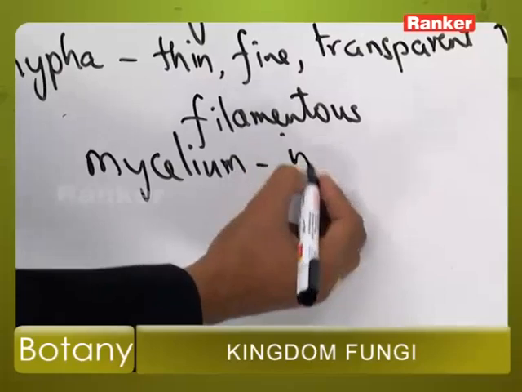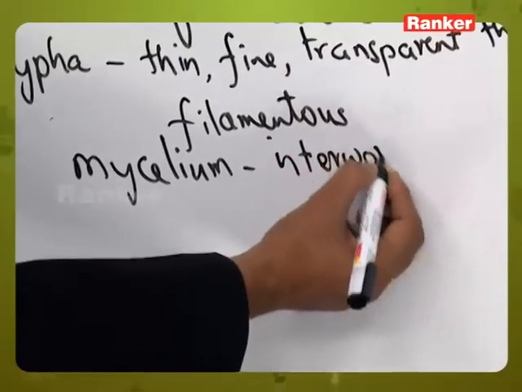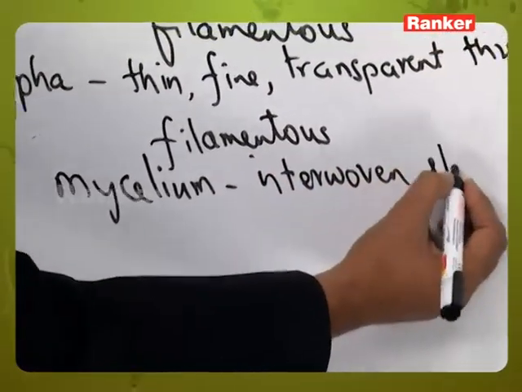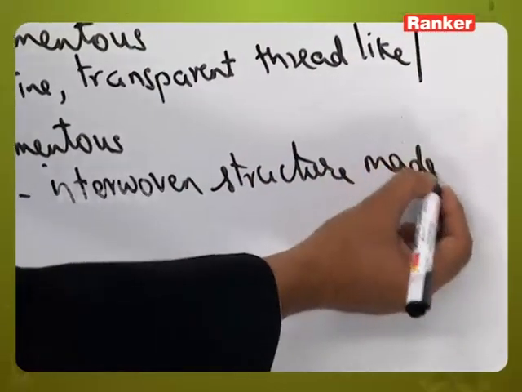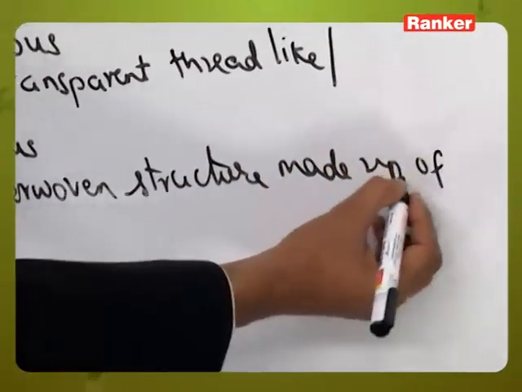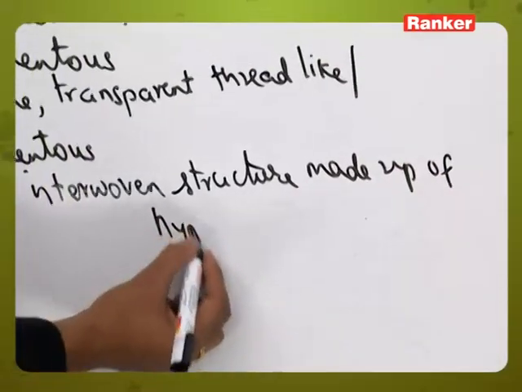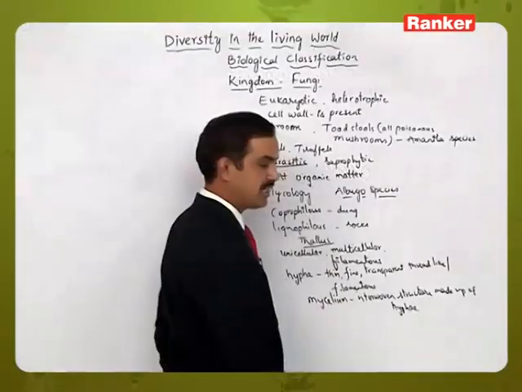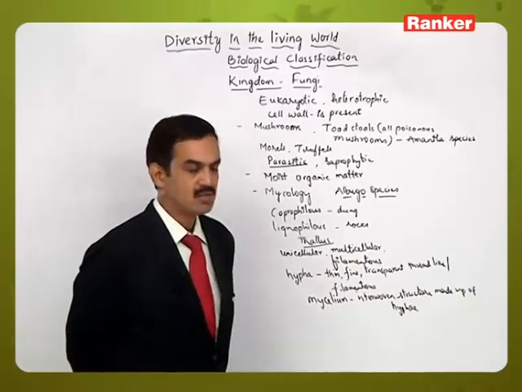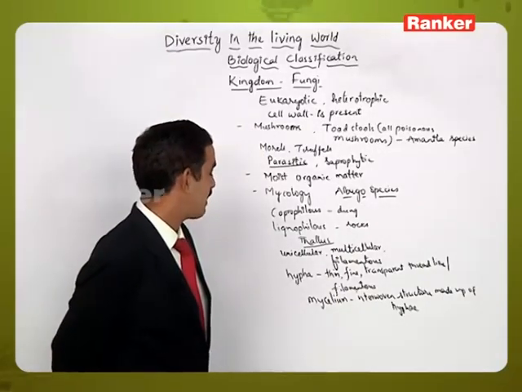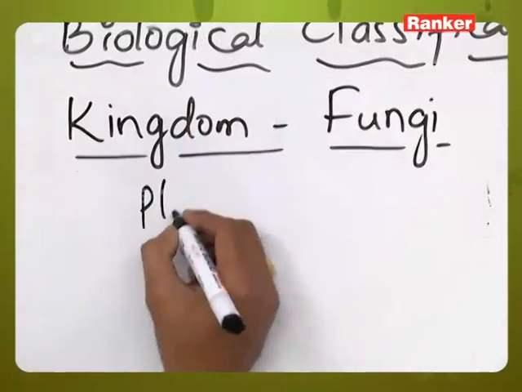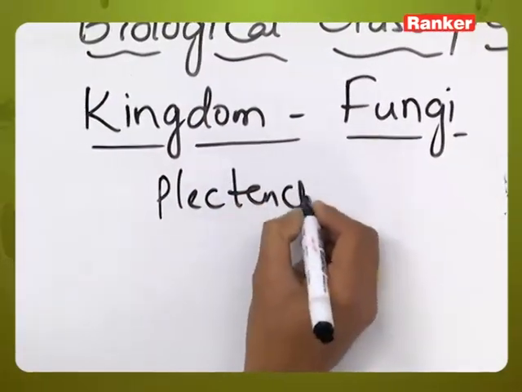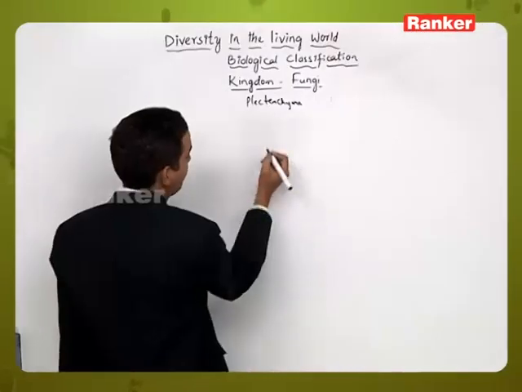So the interwoven structure made up of hyphae is called a mycelium. Specifically, the thallus of the fungus members is called mycelium. Here the interwoven structure is called plectenchyma. This plectenchyma will exist in two forms.